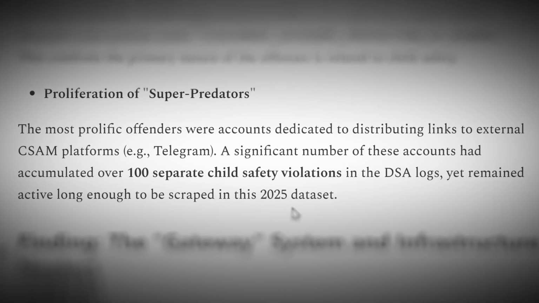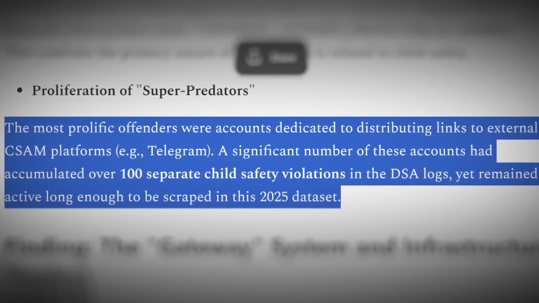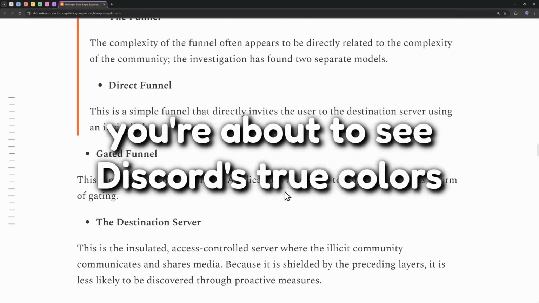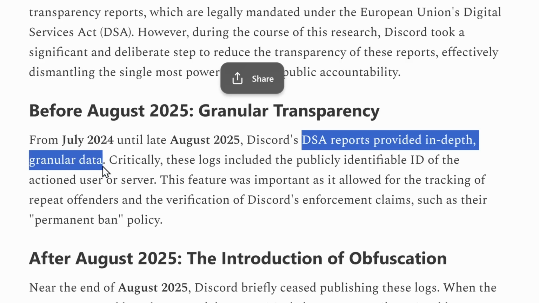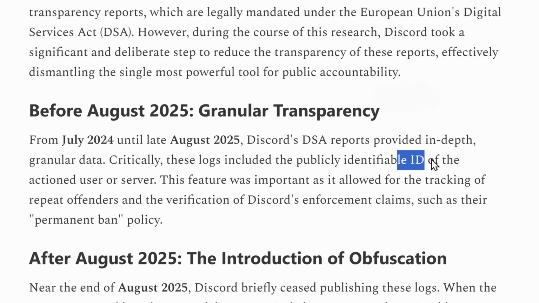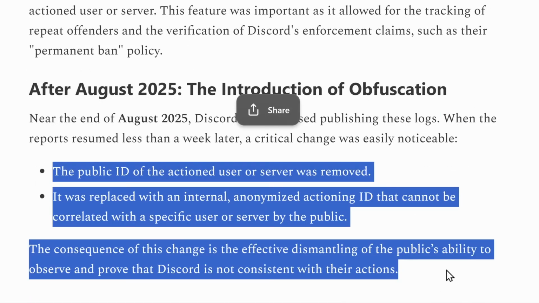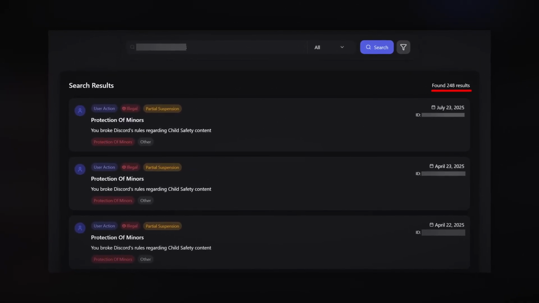How can Discord say we have zero tolerance policy for this when their own data that they have to give to the EU because they are legally forced to does not even prove that point? And to make things even better, by the way, this is crazy. During this investigation, Discord DSA reports provided in-depth granular data where you could look at people's user IDs and figure out all the stuff. But after August 2025, they completely anonymized everything so that people cannot go through this data and realize how messed up Discord is.